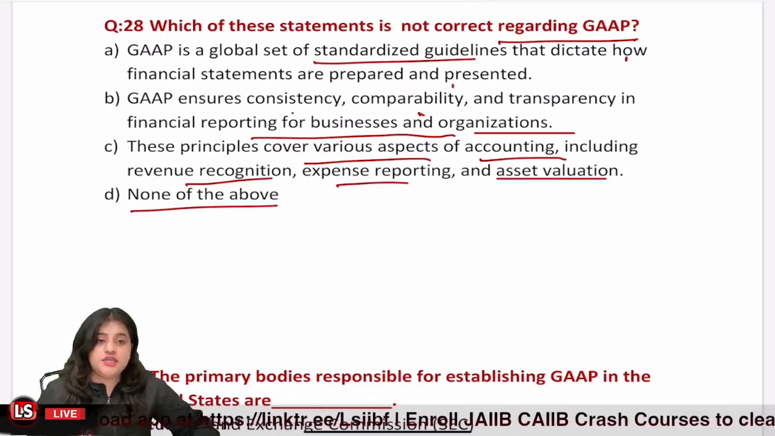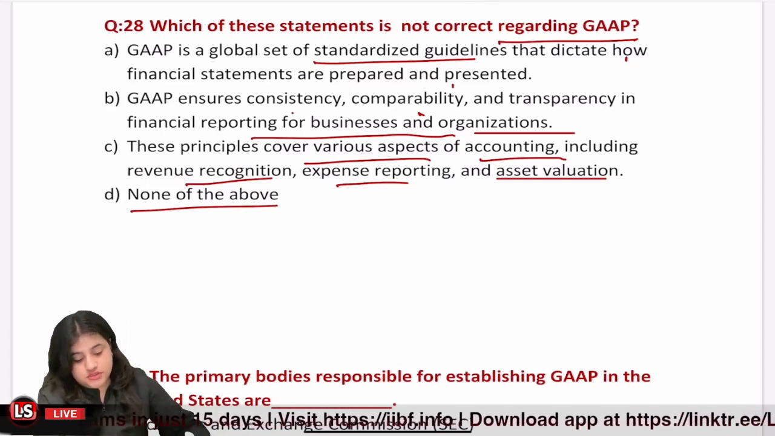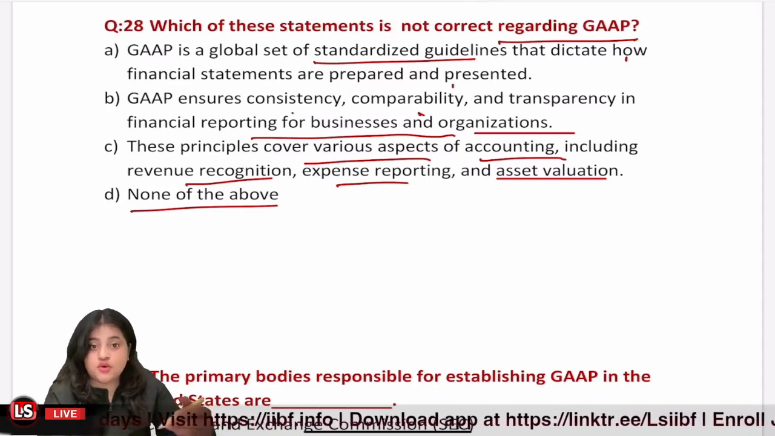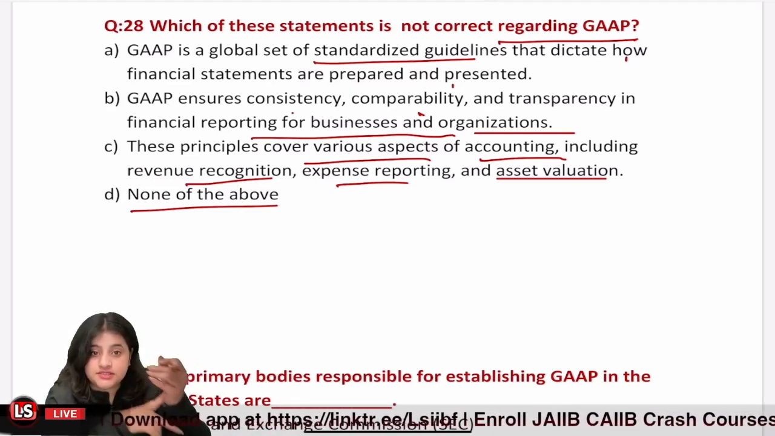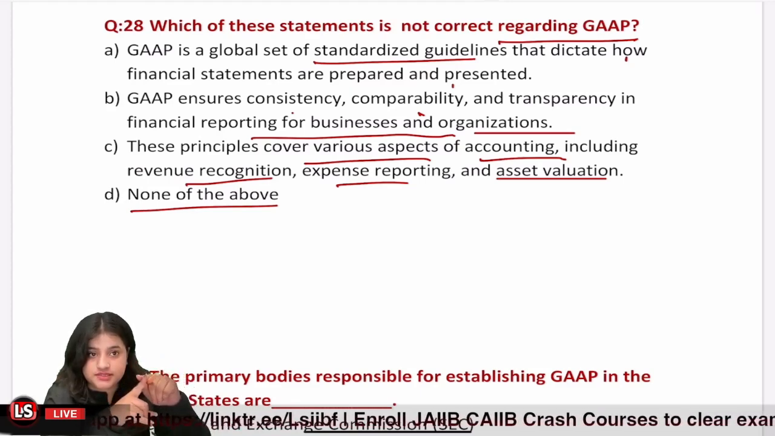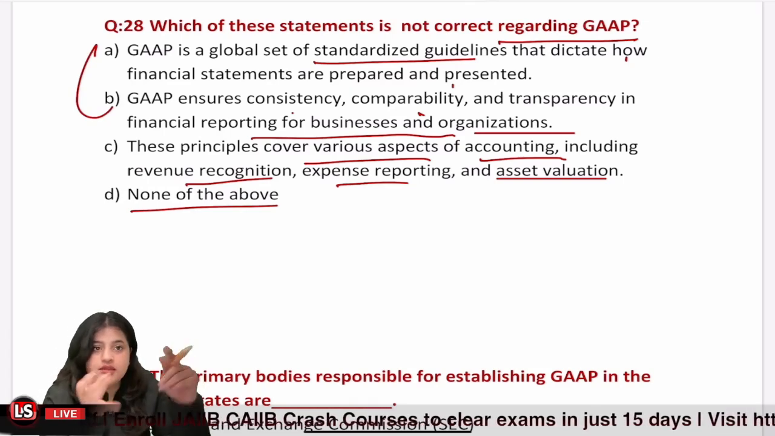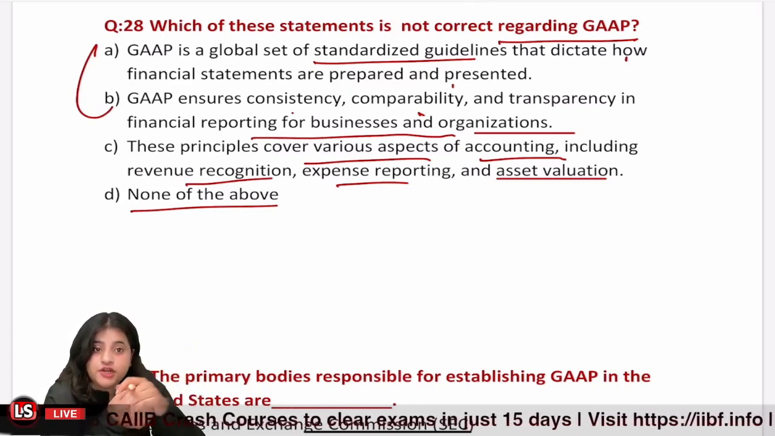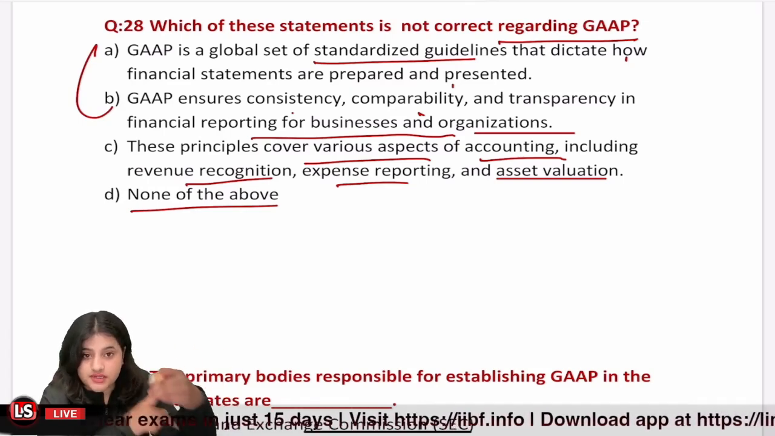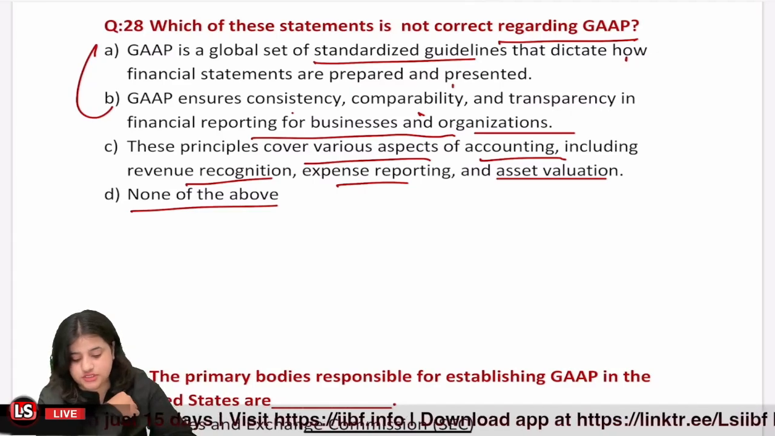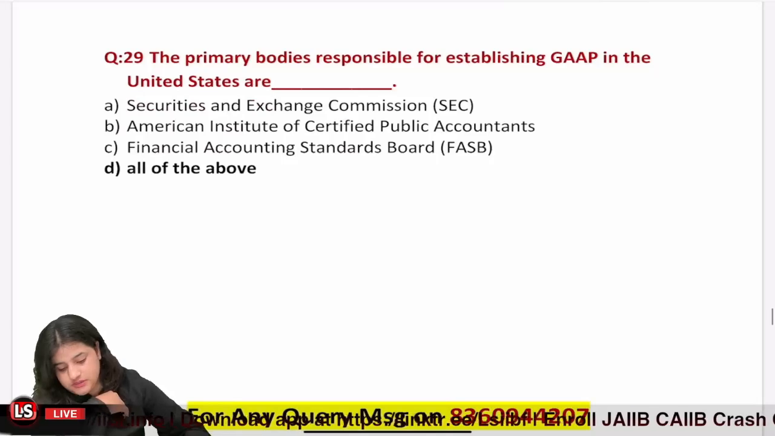So, in generally accepted accounting principles, which of these is not correct? GAAP does provide us standardized guidelines that all businesses should follow. When all businesses follow standardized guidelines, what is the result? The financial statements are A, consistent, B, comparable, and C, transparent. So options A and B are correct. Then number 3. In GAAP, what aspects are covered? In accounting, we cover how we should recognize the revenue, how we should report our expenses. So these things are covered. So none of these options is incorrect. So option number D is going to be the right answer here.